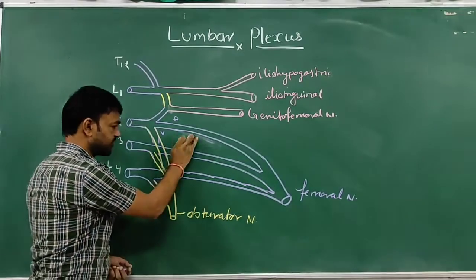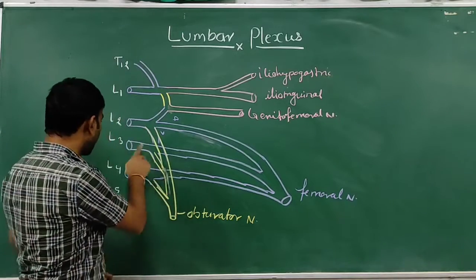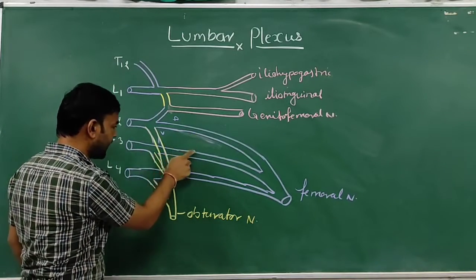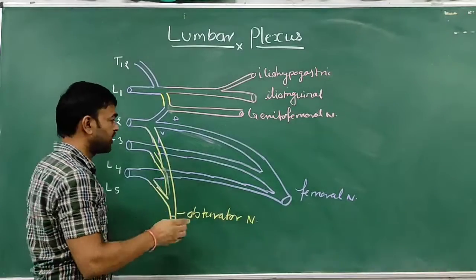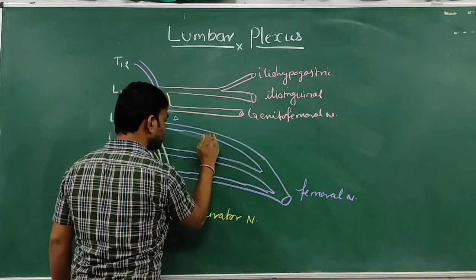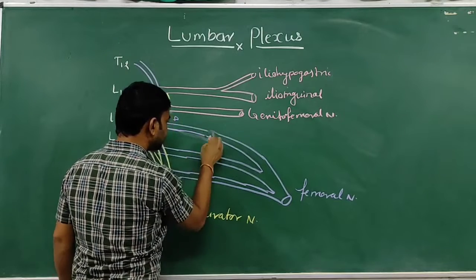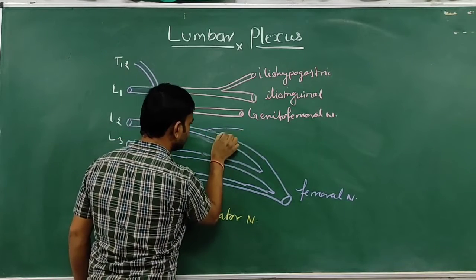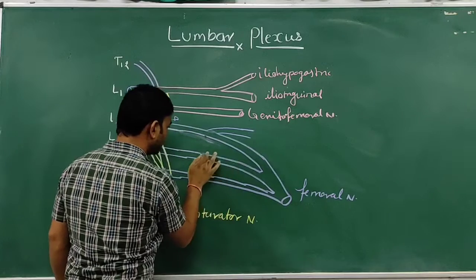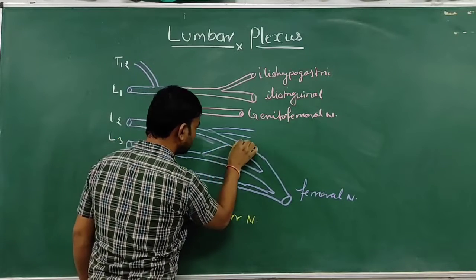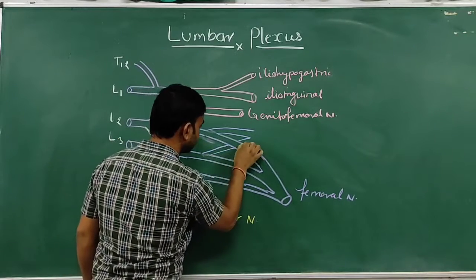The dorsal division from L2 and L3 join to form the lateral cutaneous nerve of thigh. This is the dorsal division of L2 and this is the dorsal division of L3.